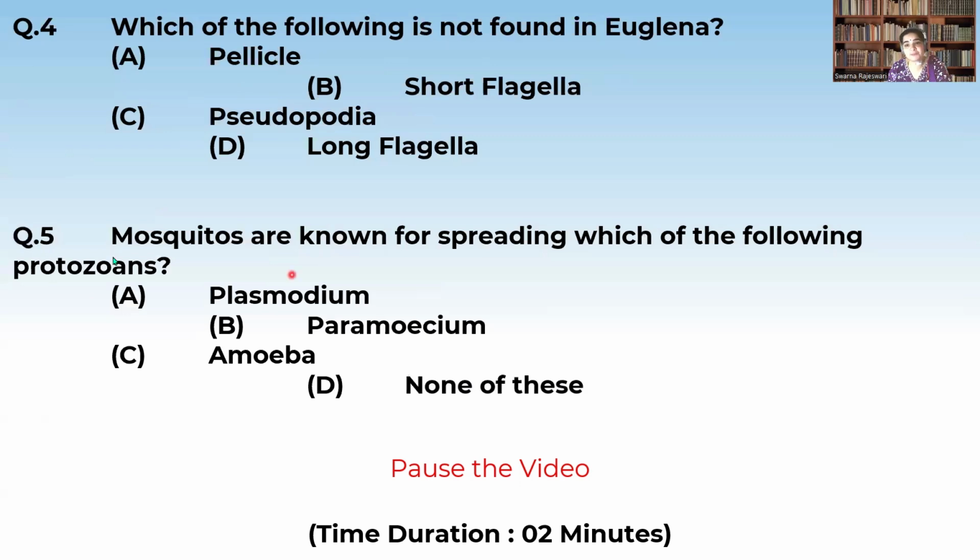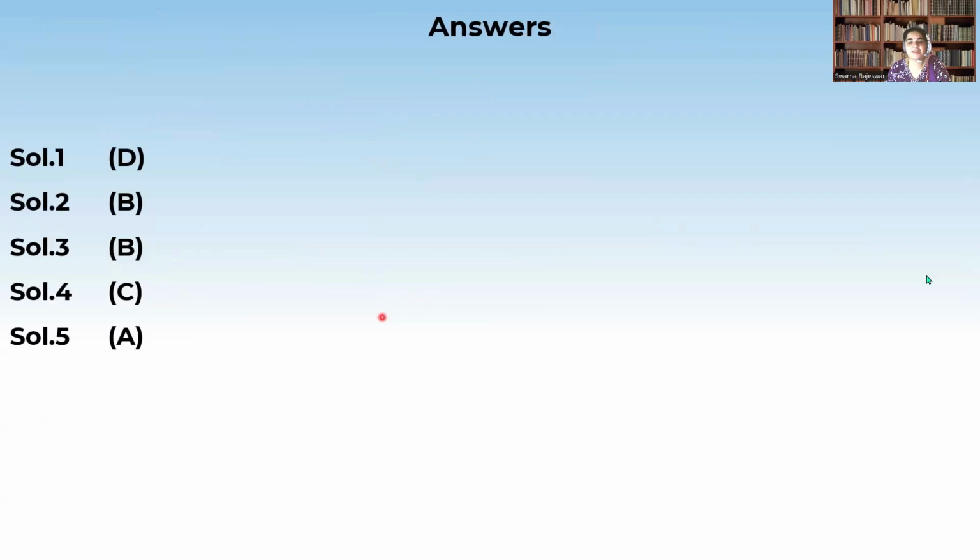Mosquitoes are known for spreading which of the following protozoans? Plasmodium, paramecium, amoeba, none of these. It is Plasmodium, a protozoan which is spread by the female Anopheles mosquito, which causes malaria. So the correct option is A. These are the answers for those questions which we have discussed now.